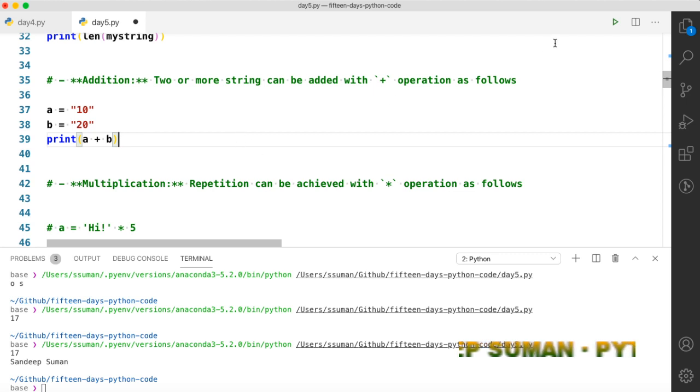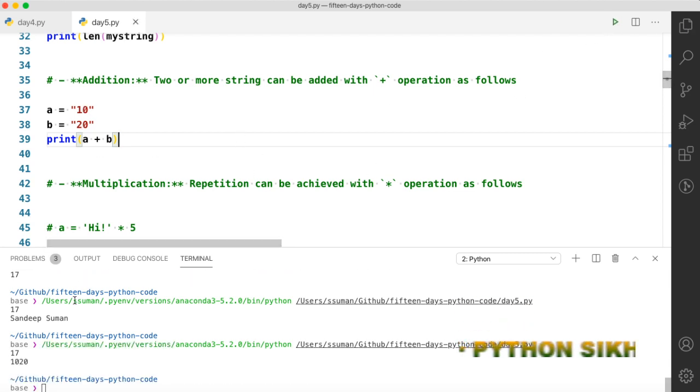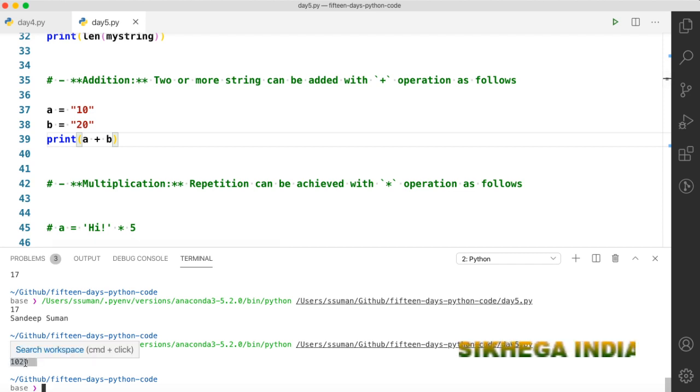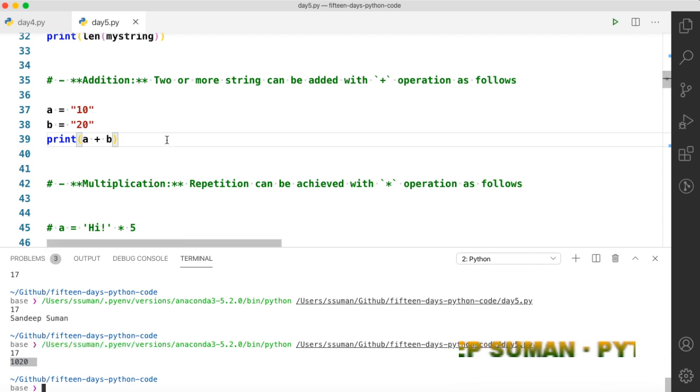So you will get 10 20 actually. 10 plus 20 is 10 20. This is also very useful actually. Sometimes, if you want to join two numbers like this, you can convert them into strings and then add them. So these are techniques often used in programming.